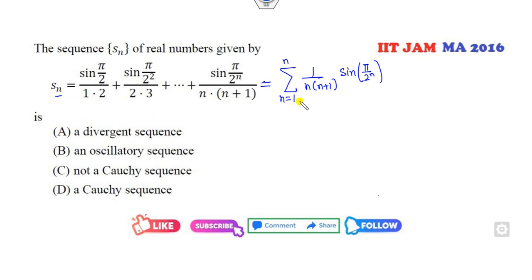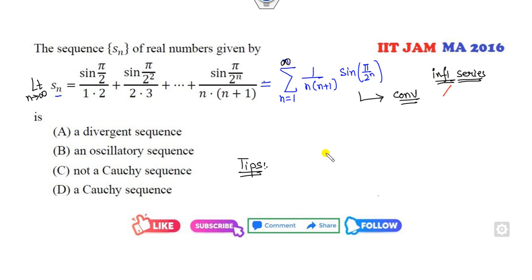That's simple. What is the tip for you? You have to check the convergence of this series. How can you check that? If I take the limit as n approaches infinity, this value will be infinity, so that's an infinite series. How can you check whether an infinite series is convergent? By using some test, like the ratio test, root test.